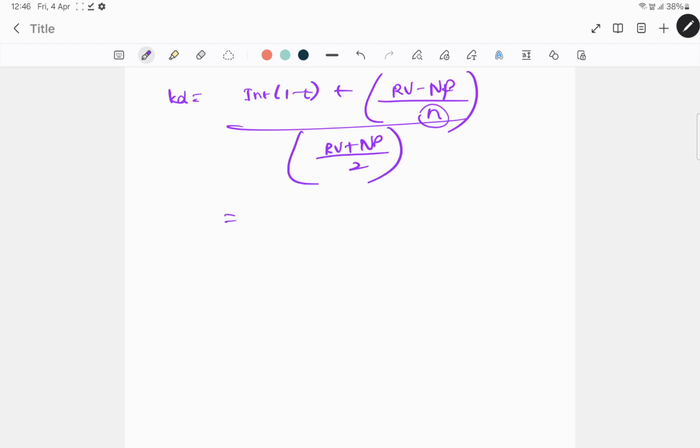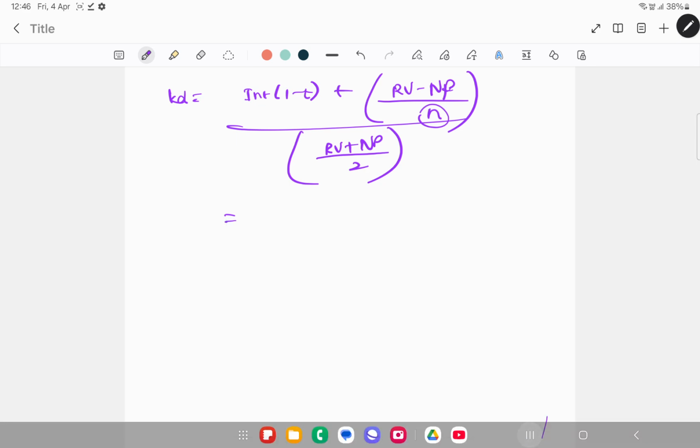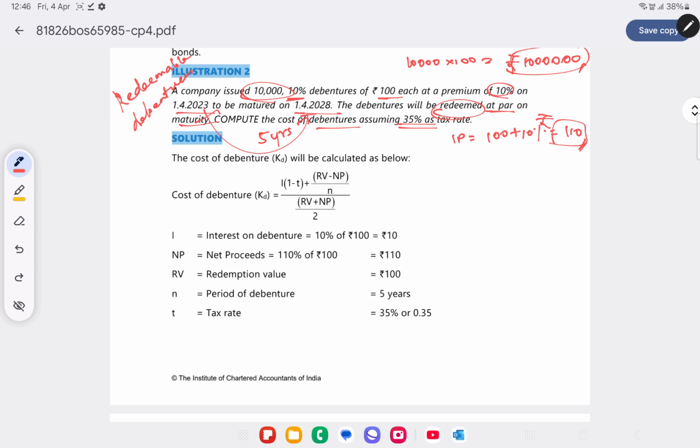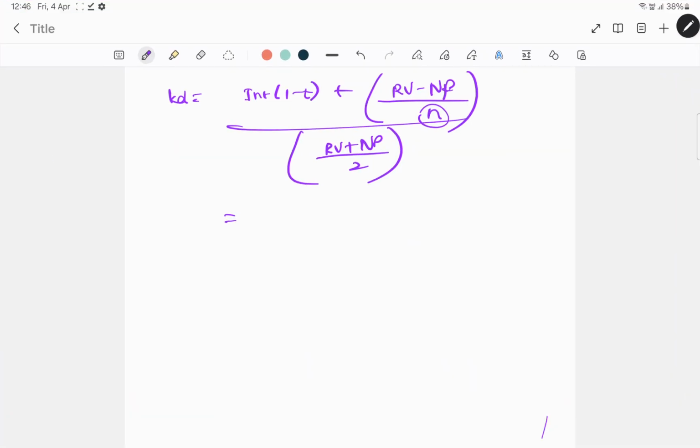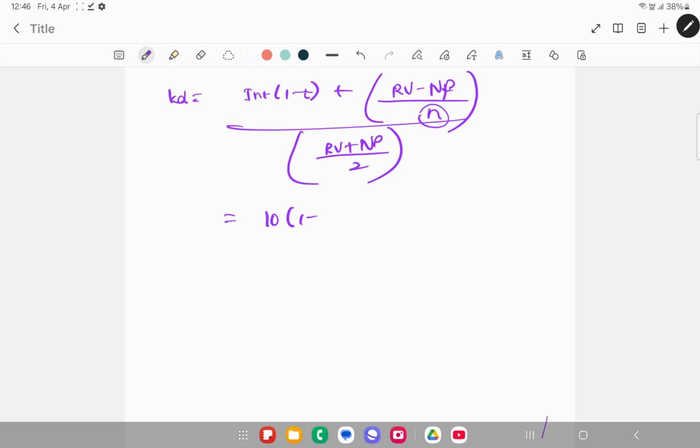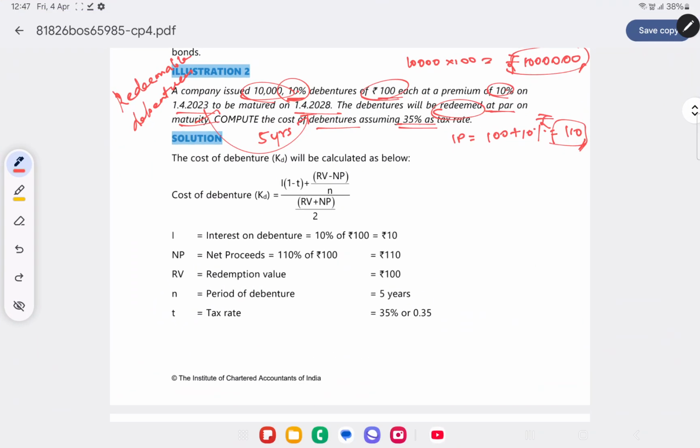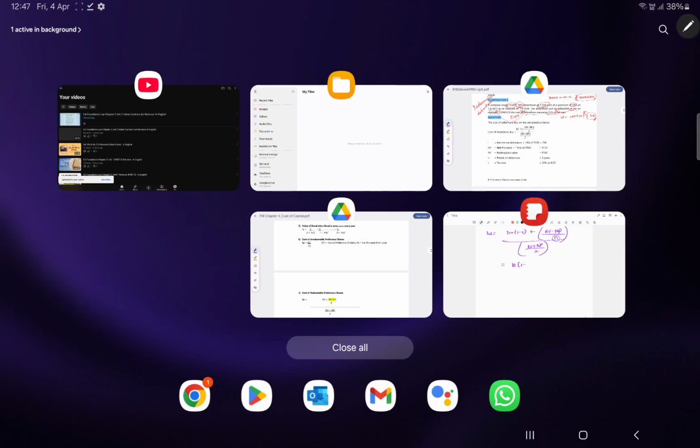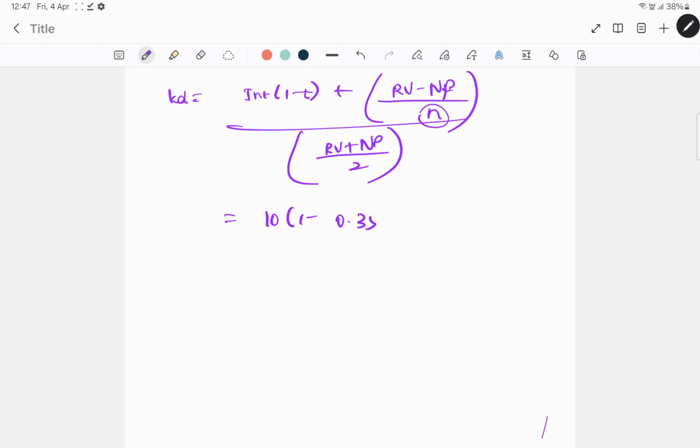How do you calculate this? Interest into (1 minus T). How do you calculate the interest? It's nothing but face value 100 into 10% rate, so 100 into 10% will be nothing but 10, into (1 minus T). How much is the tax rate? 35%. So 10 into (1 minus 0.35), plus (RV minus NP).